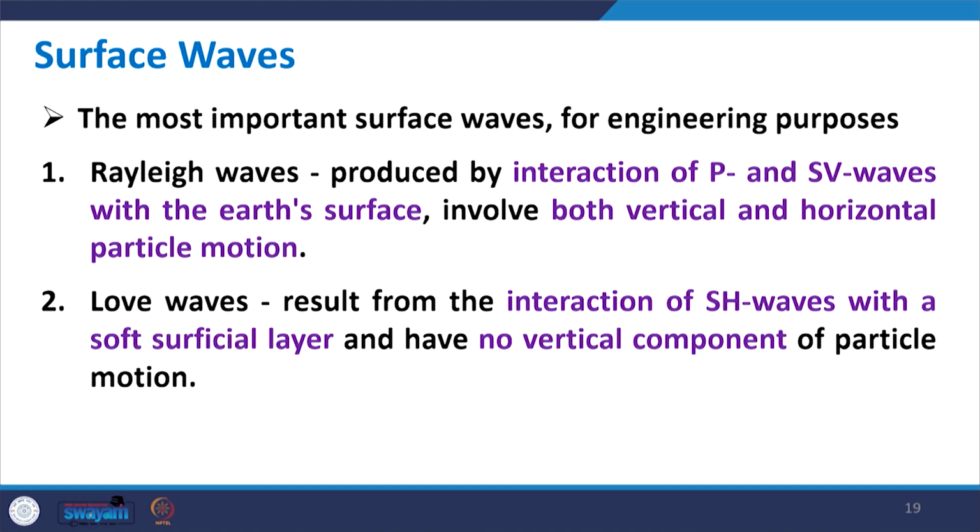The most important surface waves for engineering purposes are two: one is called Rayleigh wave and another is called Love wave. The names are kept after the scientists who discovered these waves. Rayleigh waves are produced by the interaction of P and SV waves with the earth's surface, and involve both vertical and horizontal particle motion, while Love waves are produced by the interaction of SH wave with a soft superficial layer and have no vertical component of particle motion. So, you will have a vertical component in SV, but not in SH.